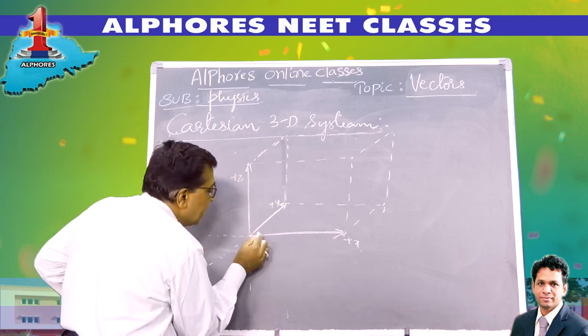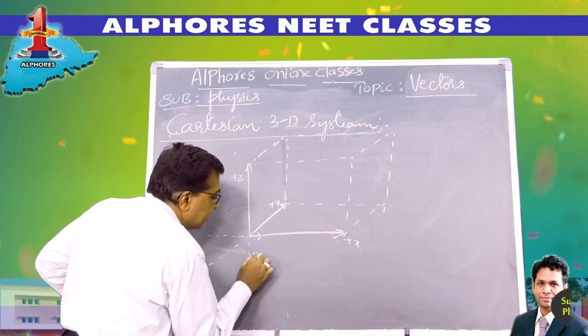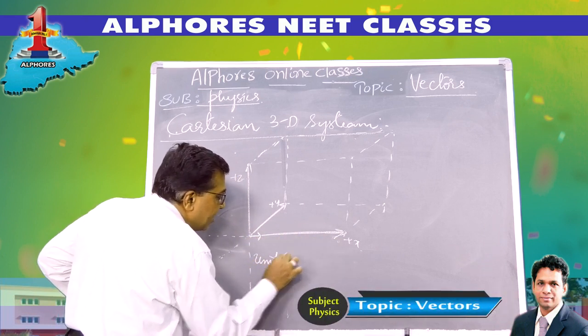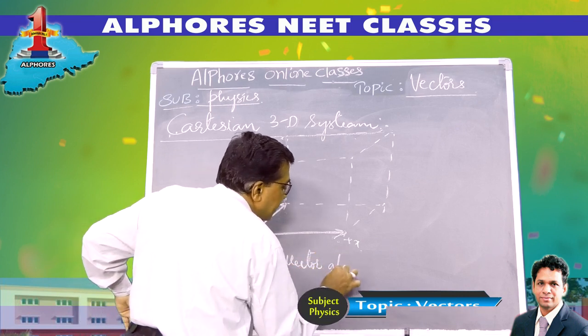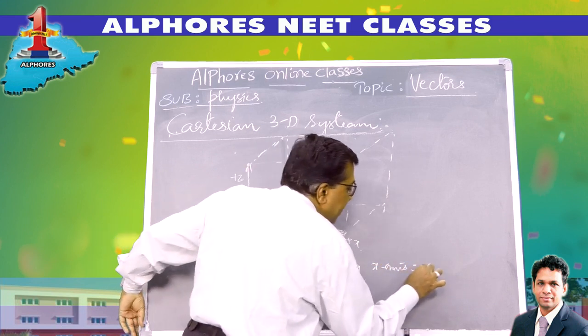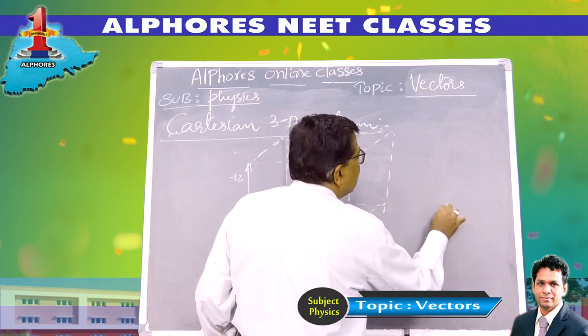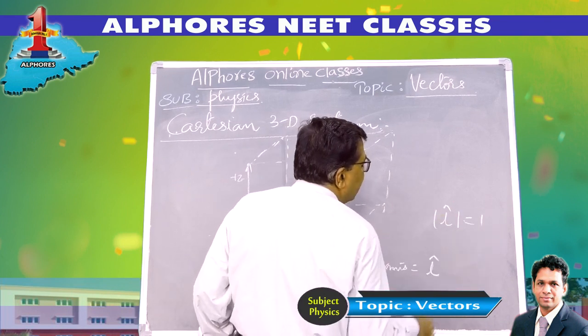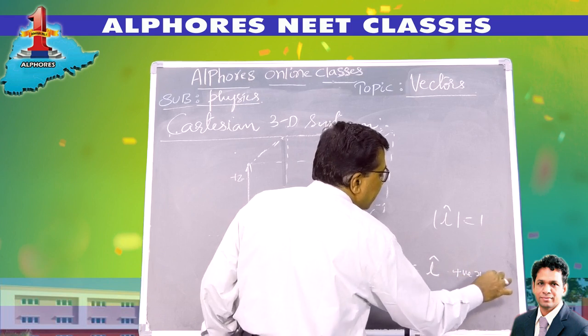He supposed a unit vector along the x direction, and he has symbolized it as i cap. Well, i cap is a vector of magnitude 1 and it is along the positive x direction, the positive x-axis.